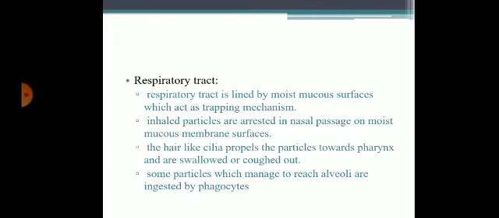Coming to the second epithelial surface, the respiratory tract. The respiratory tract is lined by a moist mucous surface which acts by a trapping mechanism. Inhaled particles are arrested in the nasal passage on the moist mucous membrane surfaces. Hair-like cilia propel the particles towards the pharynx, where they are swallowed or coughed out. Some particles which manage to reach the alveoli are ingested by phagocytes.